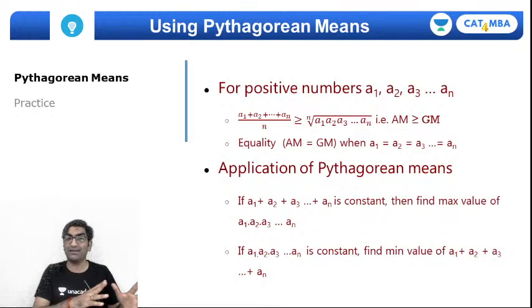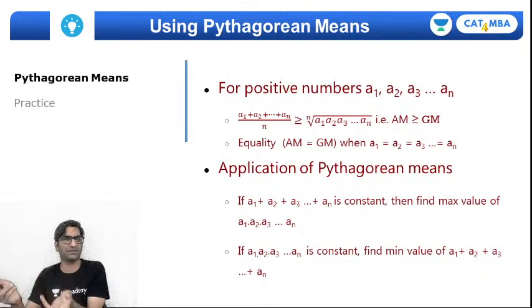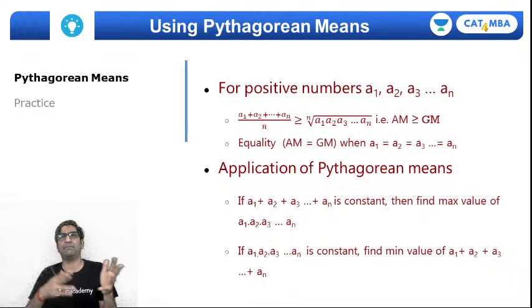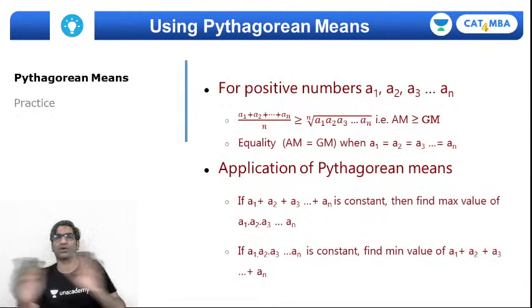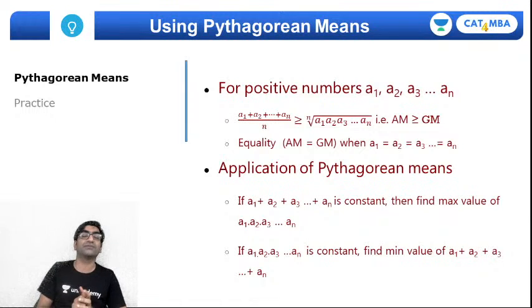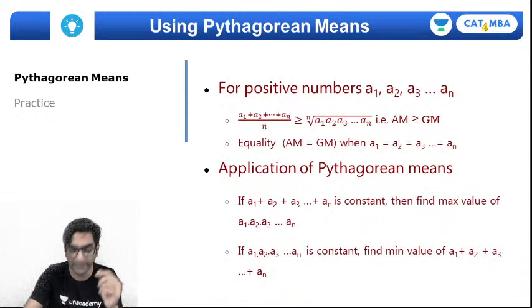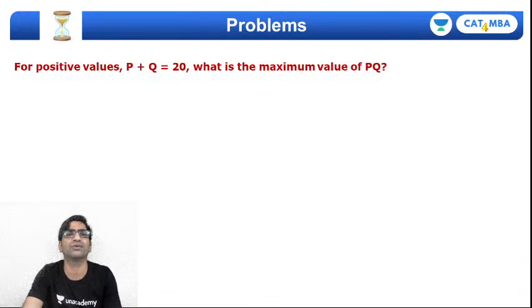You can't add variables but multiply other forms of the same variables. Like for example, if a plus b plus c is constant, then (a plus 2) into (b plus 2) into (c plus 2) cannot be maximized at the same value, right? That's going to be a different situation, right?